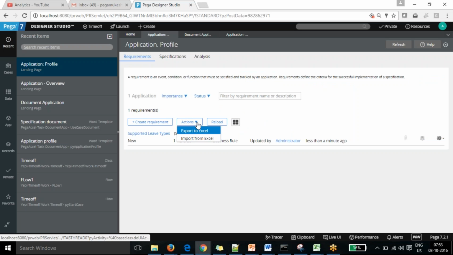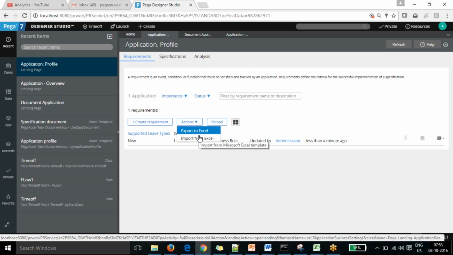From the Excel tab, you can go to export to Excel or import from Excel. For this, we want to import from Excel.